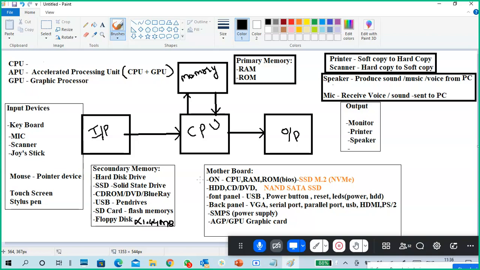DVD is also the same cost, only 10 to 20 rupees. Some DVDs are very costly, and they said it is a very good one, but there's no difference. Now we are not using CD-ROM also. Most laptops don't come with a CD-ROM nowadays. CD and DVD are also not there.